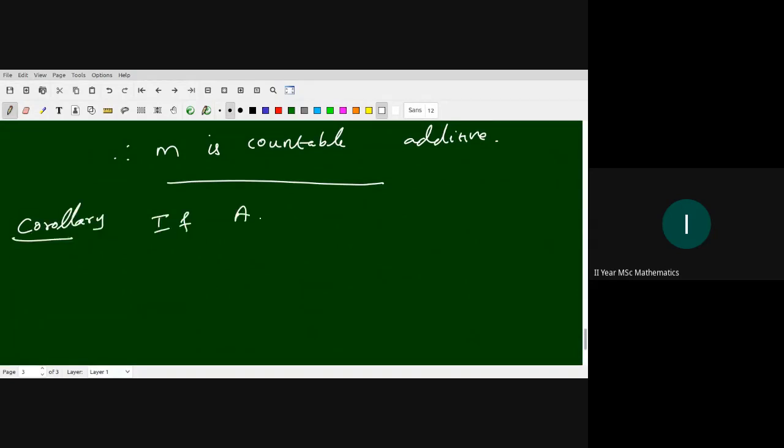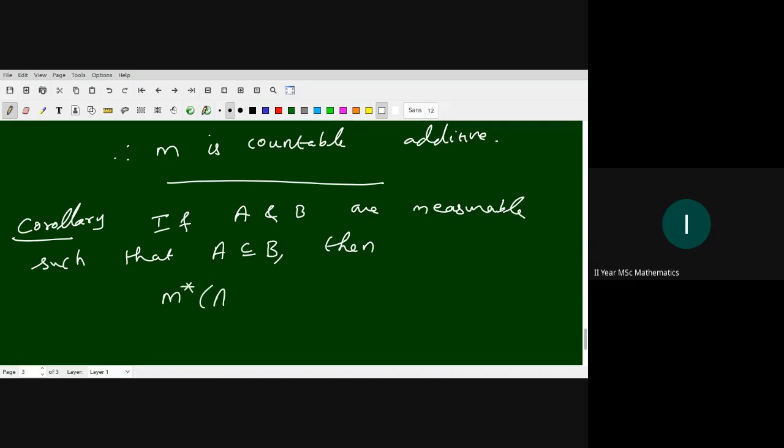if A and B are measurable, such that A is a subset of B, then m star of B minus A. A is a subset of B, so A minus B is empty, right? m of B minus A is m star of B minus m star of A. Here we write only m of B, because A, B are measurable, so m star is nothing but m.